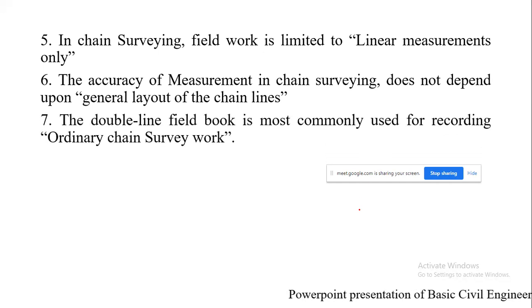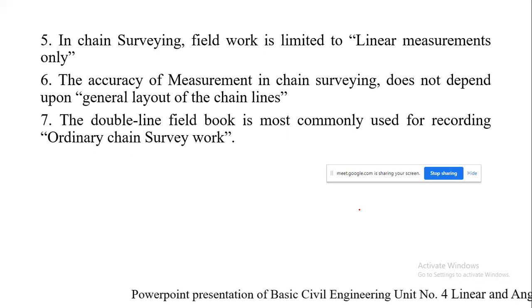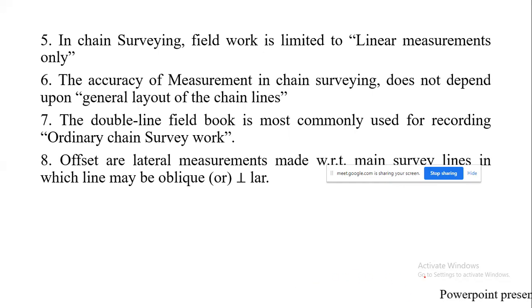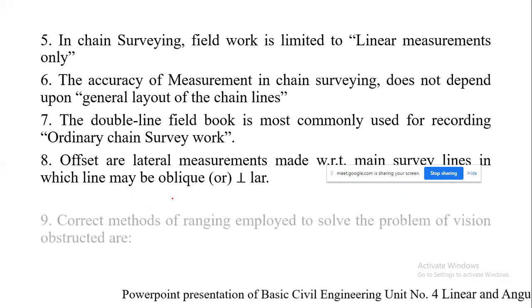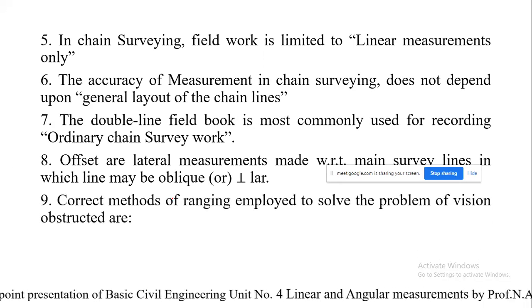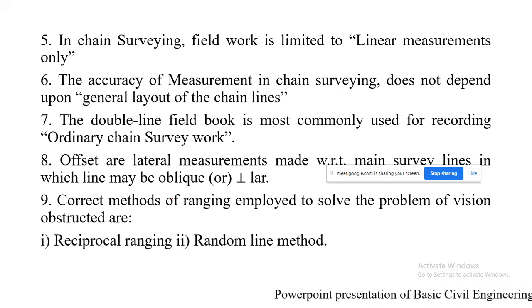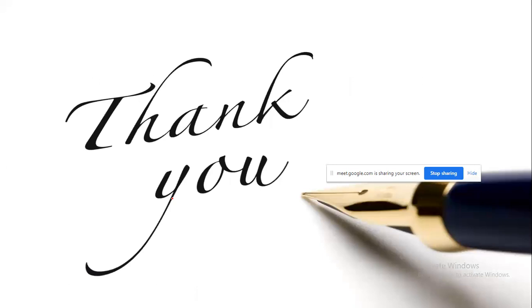The double line field book is most commonly used for recording ordinary chain survey work, and offsets are measurements made with respect to main survey lines, in which the line may be oblique or perpendicular, as we have seen. The correct methods of ranging employed to solve the problem of vision obstructed are reciprocal ranging or the random line method. So that was the part on chaining, ranging and offsetting, in which we have seen how the practical work in the field is done.